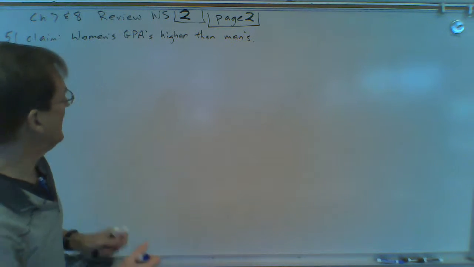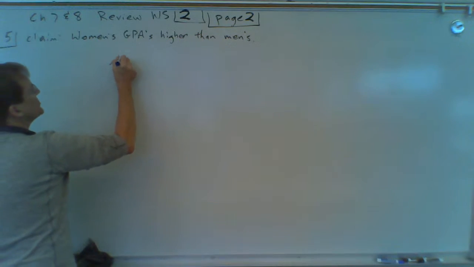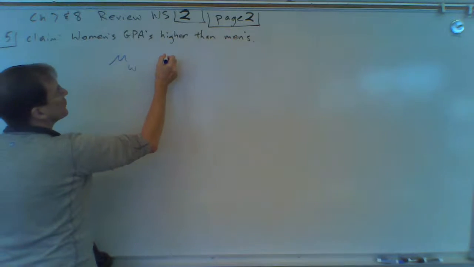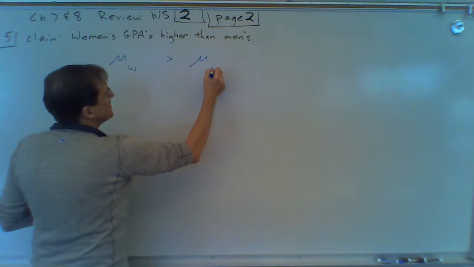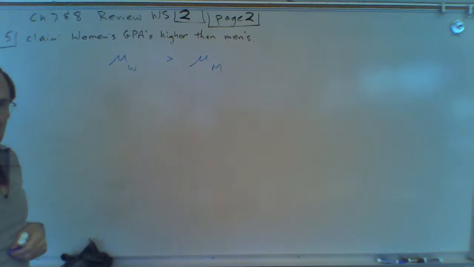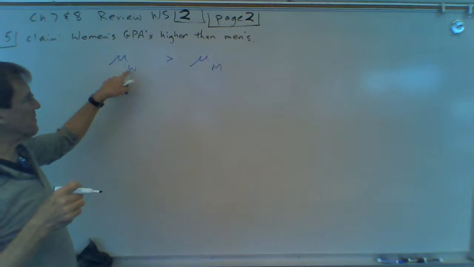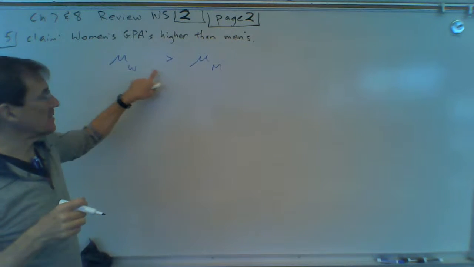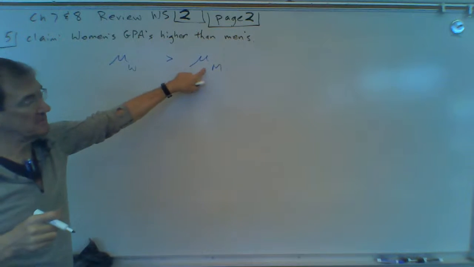So I would write that like this. The average GPA for women is greater than the average GPA for men. Does that make sense? So that's the claim. The average for women is greater than the average for men. If you're talking about averages, you got to use a mu.